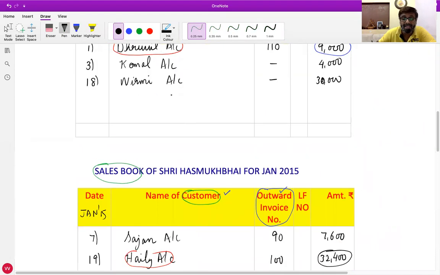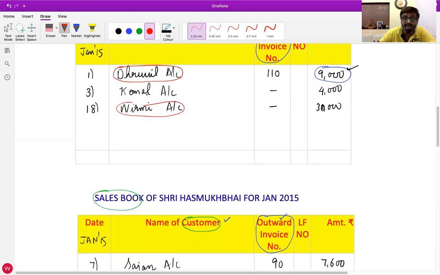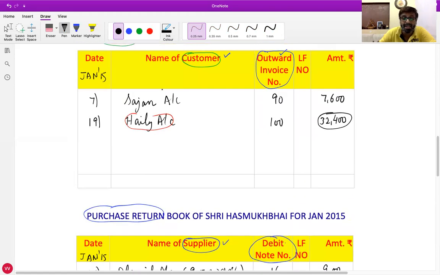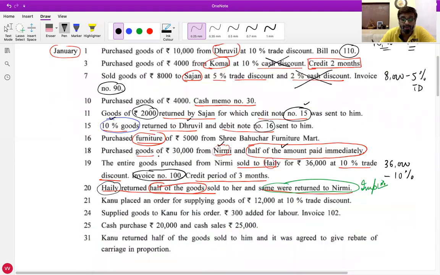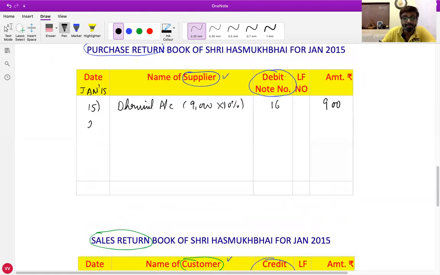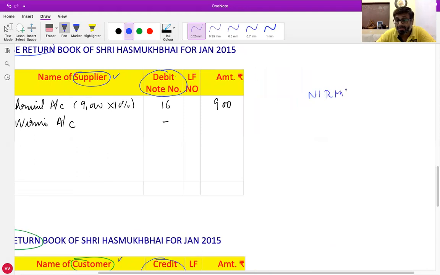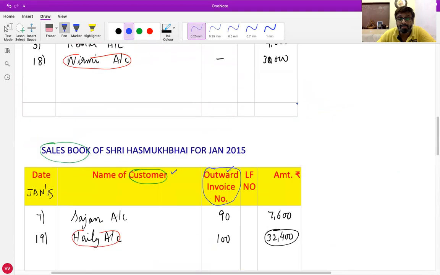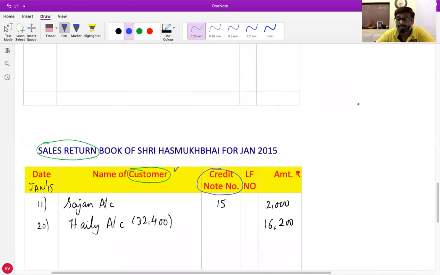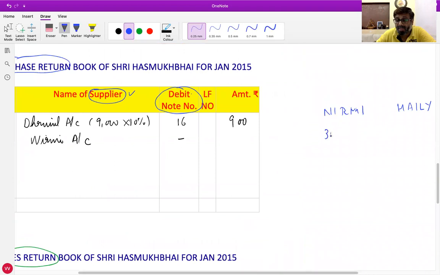First of all, we purchased goods from Nirmi, so returning back to Nirmi, we will write in the purchase return book. All of you write down the date is 20. Name of supplier is Nirmi. Debit note number is not given. Now understand the amount, everyone. We purchased goods from Nirmi worth rupees 30,000.